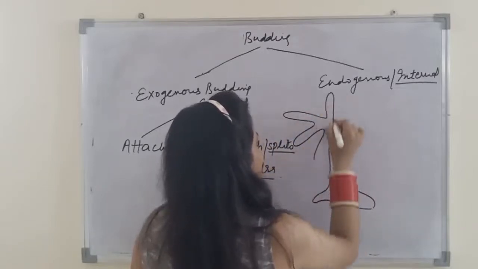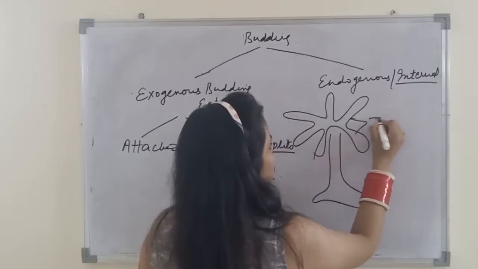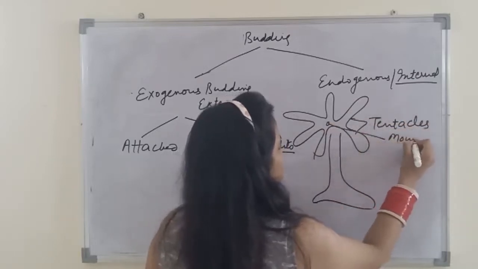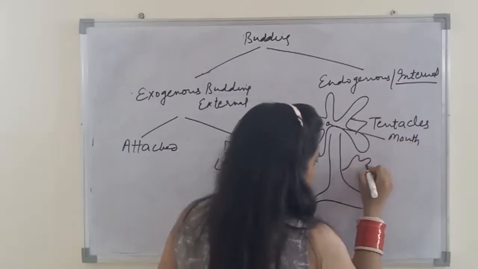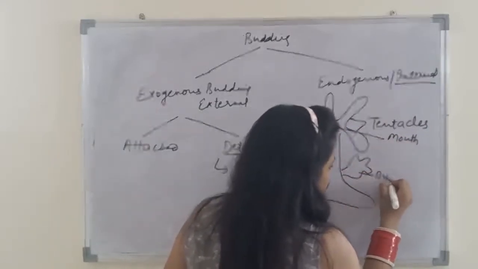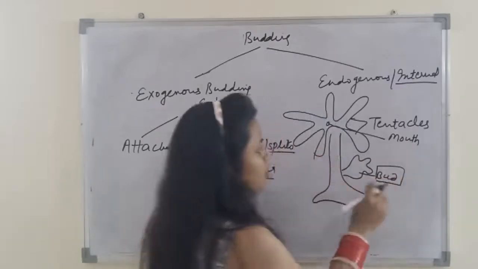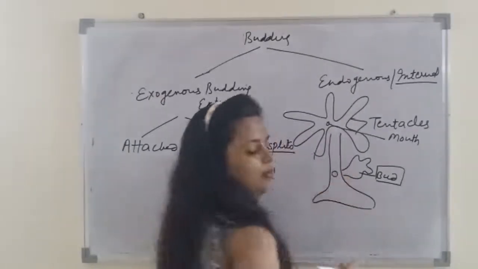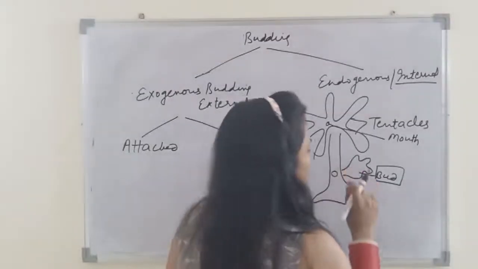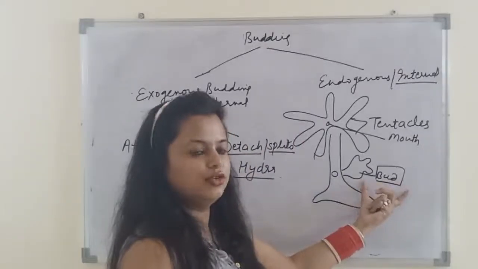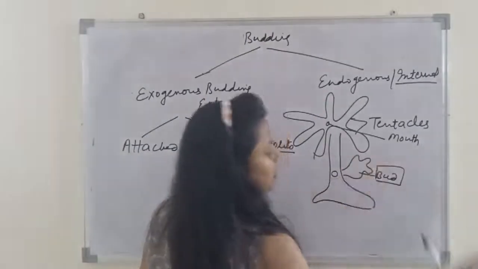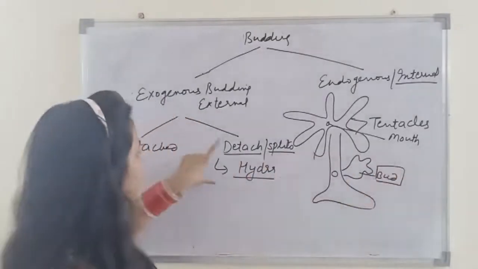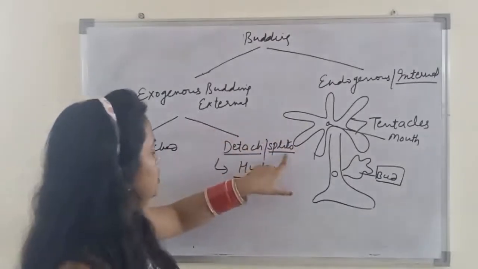These are tentacles, and this is the mouth, and this small structure is known as the bud, which develops on the outer surface of the body. The process is similar here also: the nucleus divides by mitosis and one of the nuclei goes to the bud. When the bud matures, it separates from the parent body and develops an independent existence. So this is the case where the bud gets split off.